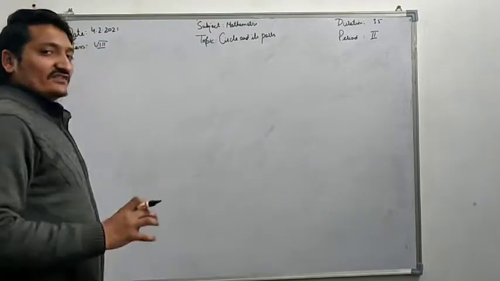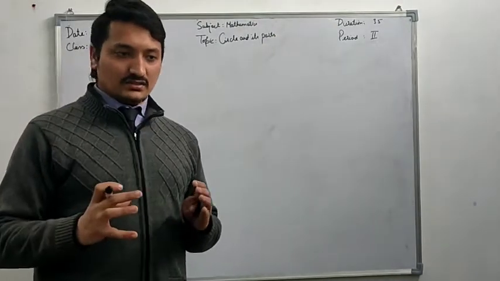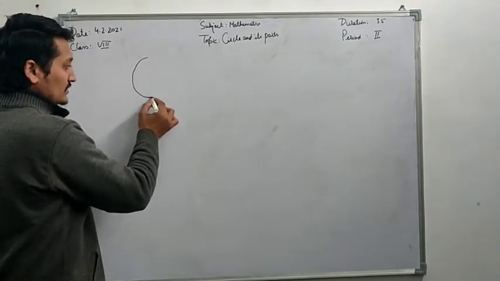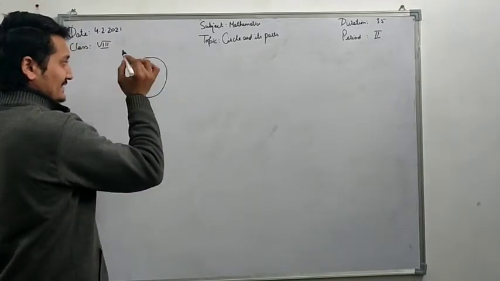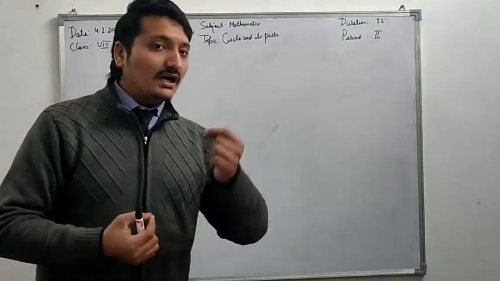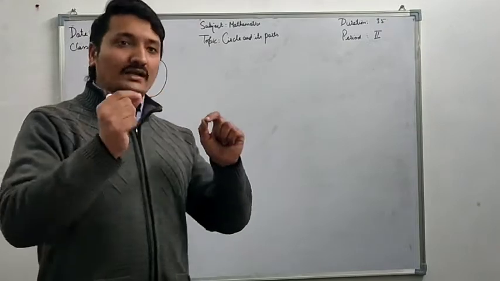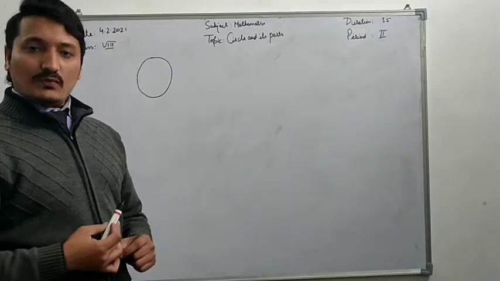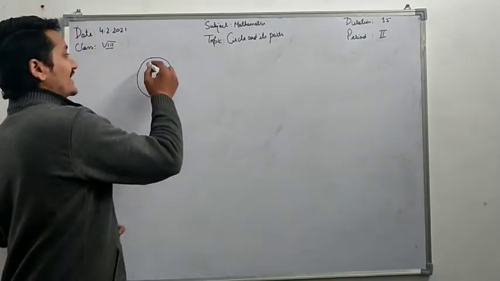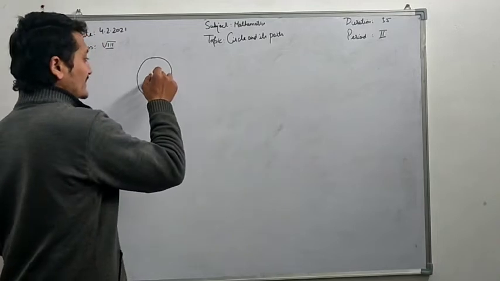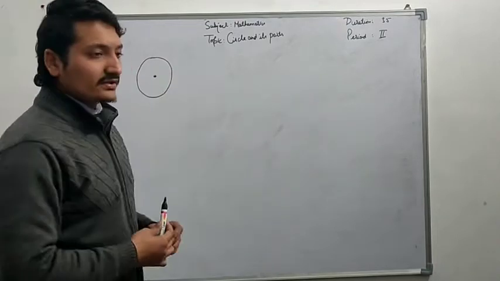See, first of all, I will tell you how a circle is made. A circle is a geometrical figure without an edge, that is, no vertex is there. So a circle doesn't have any vertex. The second thing is a circle is drawn from a fixed point at its center. Center is a fixed point.